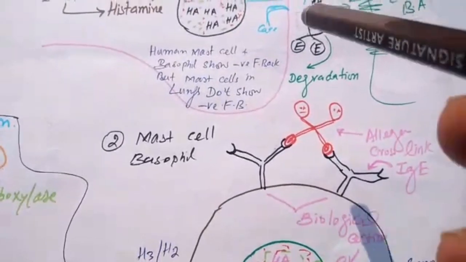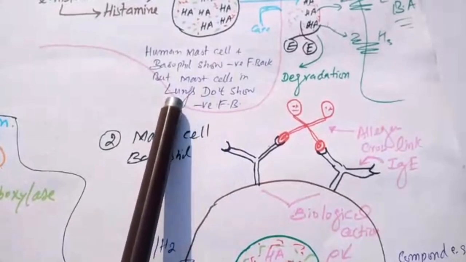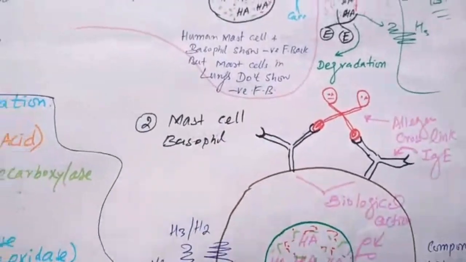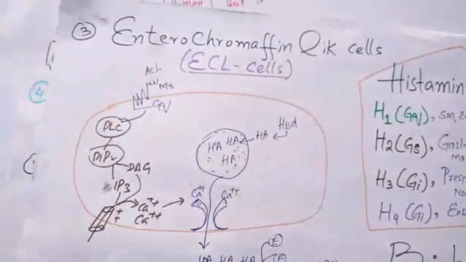The human mast cell and basophil show negative feedback, but the mast cell in the lung doesn't show the negative feedback mechanism.